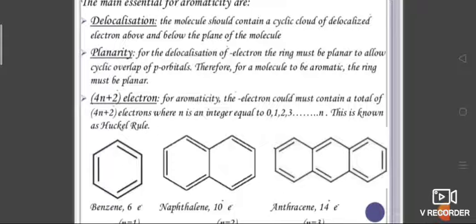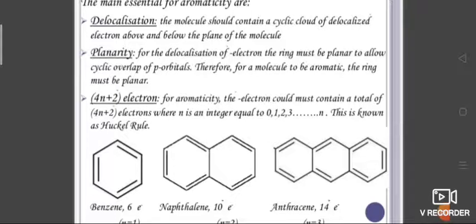Next, planarity. For the delocalization of electrons, the ring must be planar to allow cyclic overlap of p orbitals. Therefore, for a molecule to be aromatic, the ring must be planar and also have 4n plus 2 electrons. For aromaticity, the electron cloud must contain a total of 4n plus 2 electrons, where n is an integer equal to 1, 2, 3. This is known as Hückel's rule. That means the electrons present in an aromatic compound should be 4n plus 2.